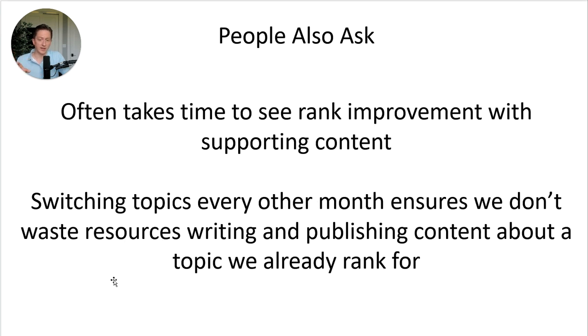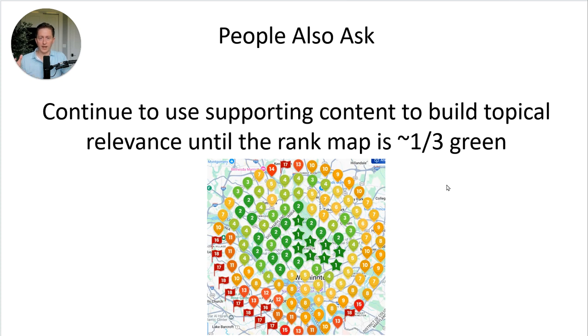The reason we do that is because it often takes time to see improvements on the rank map, and we don't want to produce a bunch of content where we don't need the topical relevance. So we write 3 to 5 articles, give it a month, then 3 to 5 more if we need to. We're just going to keep producing topical content, topical relevance like this until our rank map looks something like this, which is a sign that it's time to shift into building geographical relevance.